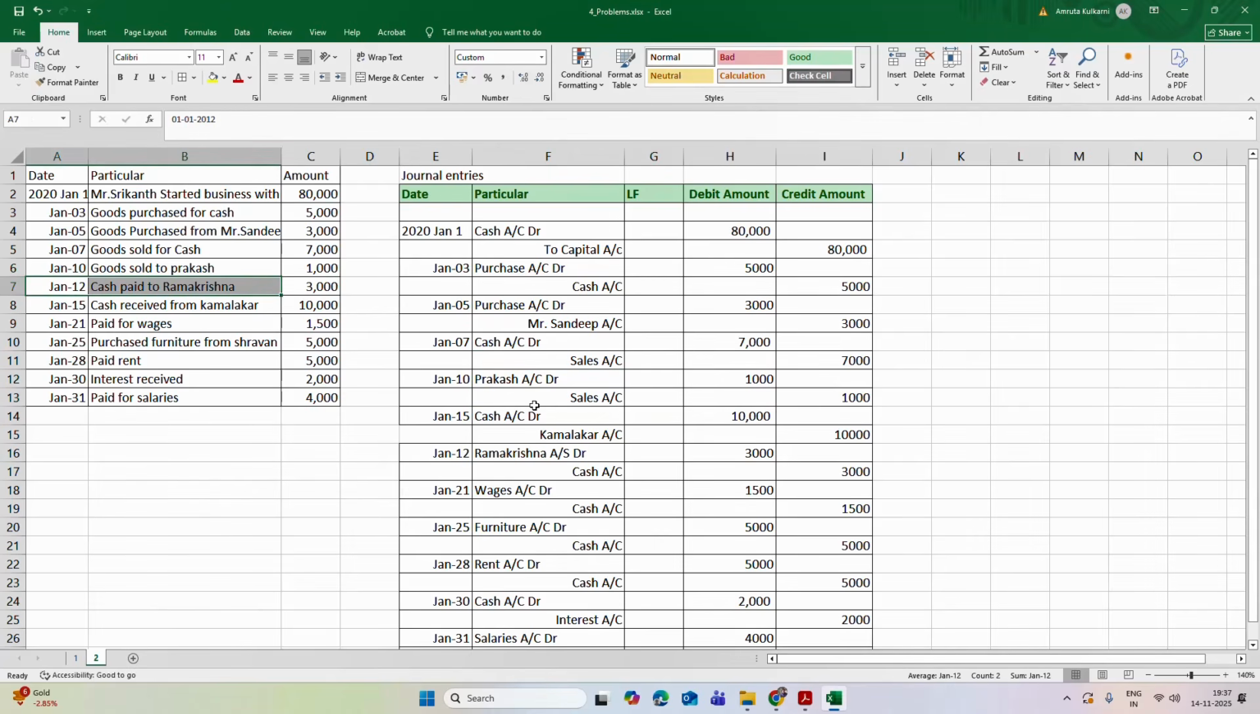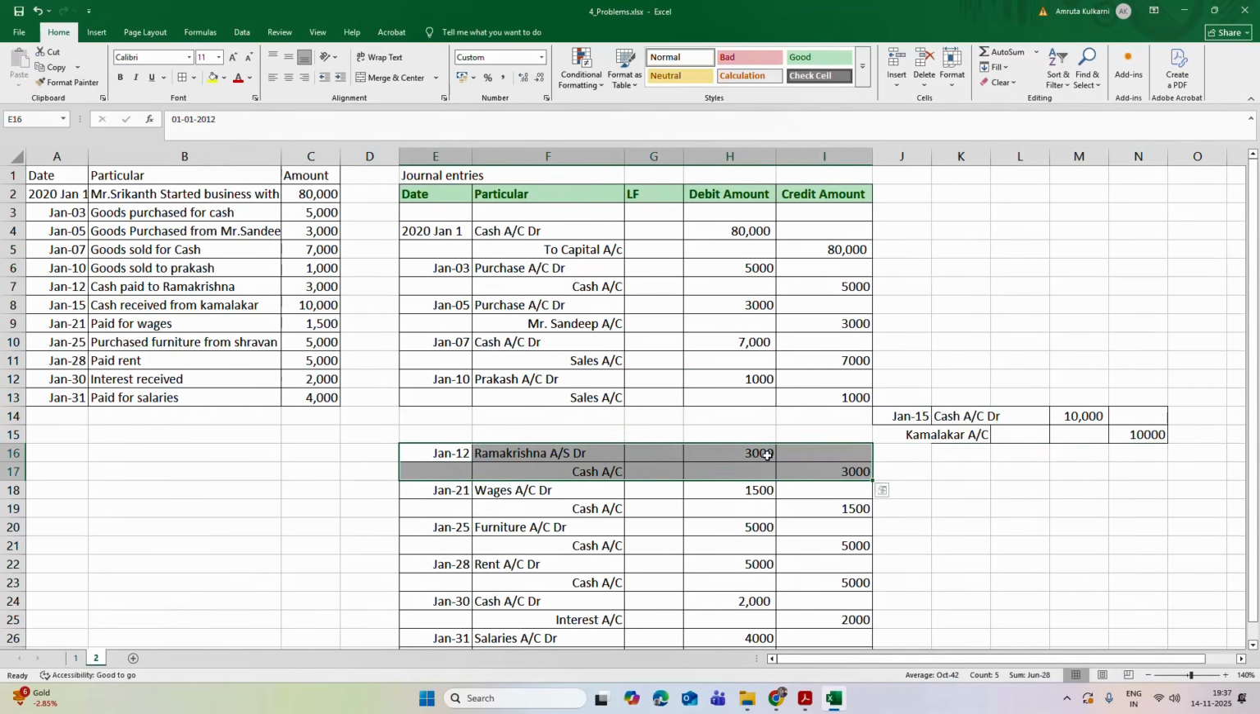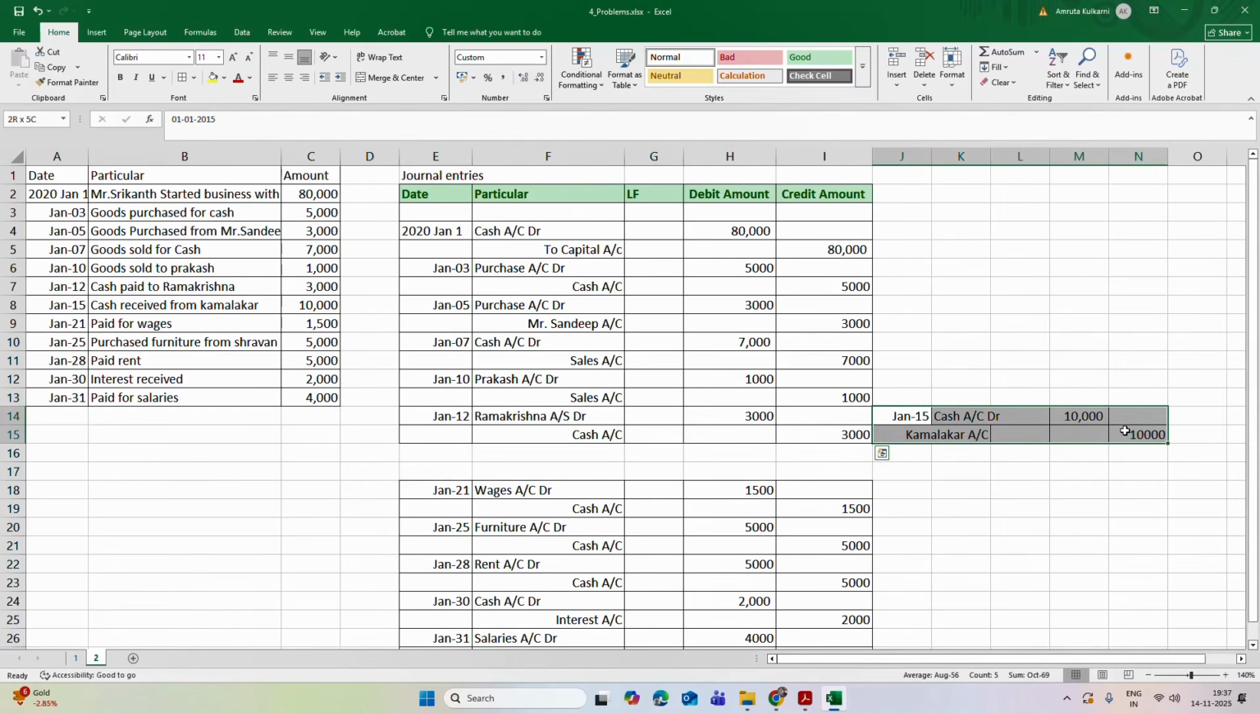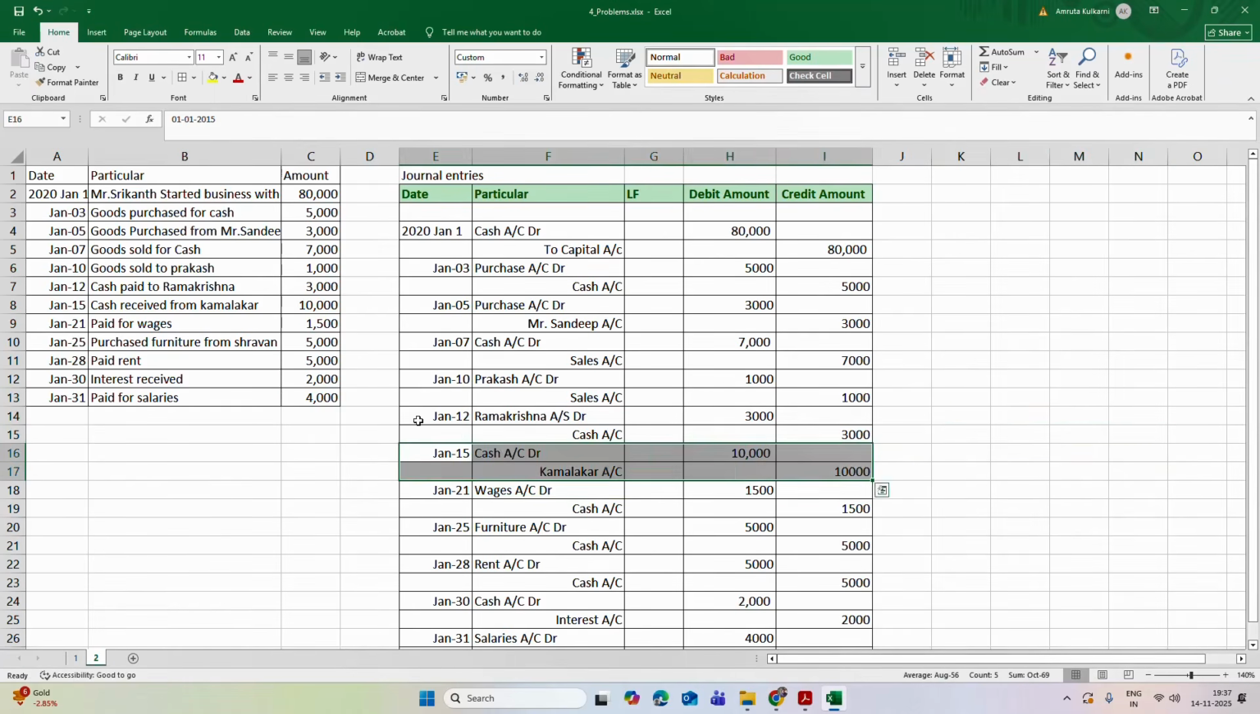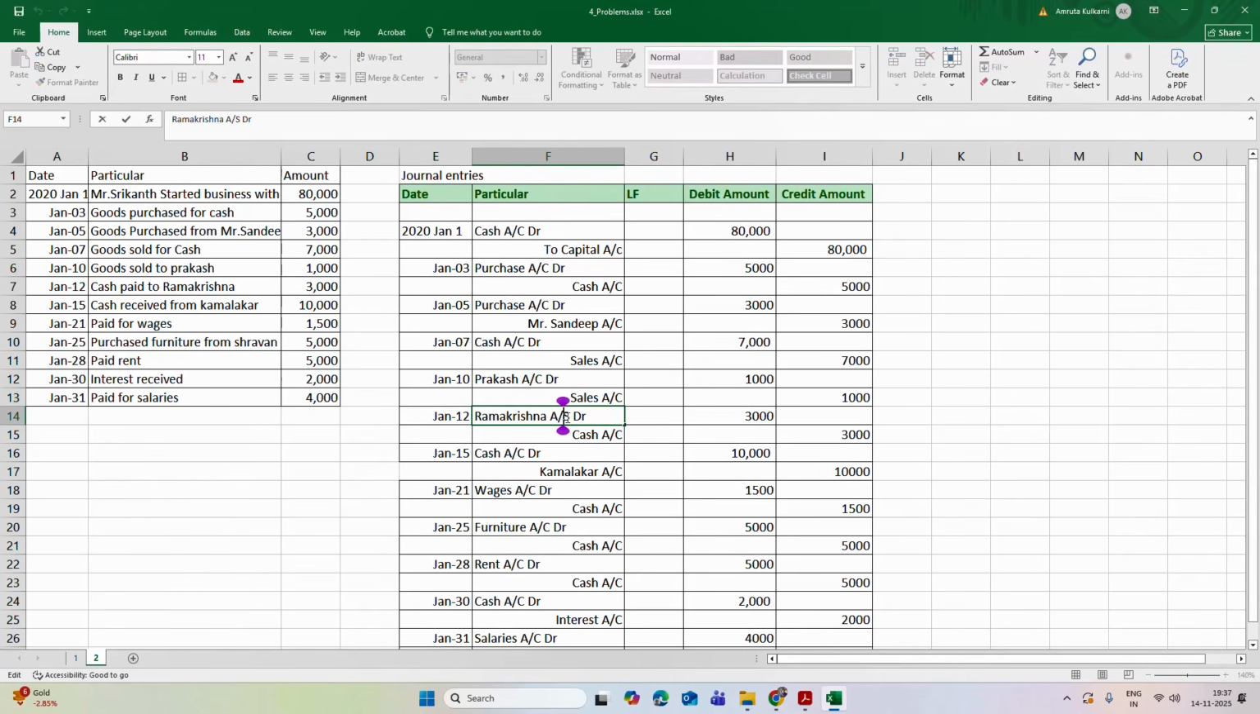Then on January 12, cash is paid to Ramkrishna for rupees 3000. So Ramkrishna's account is debited by 3000 and cash will be decreased. That's why cash is credited by 3000.